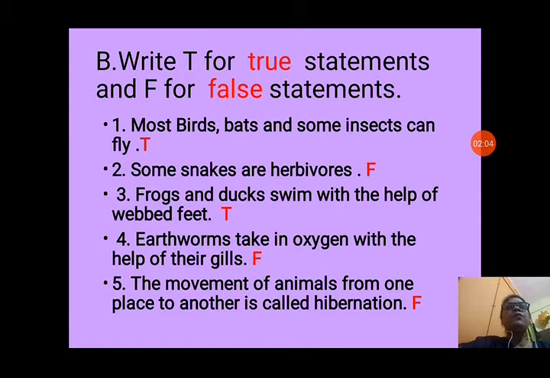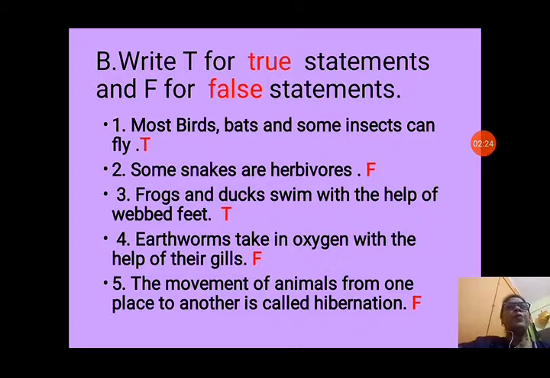Question number 3. Frogs and ducks swim with the help of webbed feet. Frogs and ducks have webbed feet. They have membranes between their toes so that they can swim easily. So this is correct. Earthworms take oxygen with the help of their gills. No, earthworms don't have gills. They breathe through their skin.